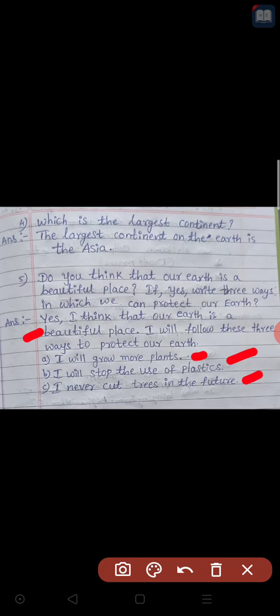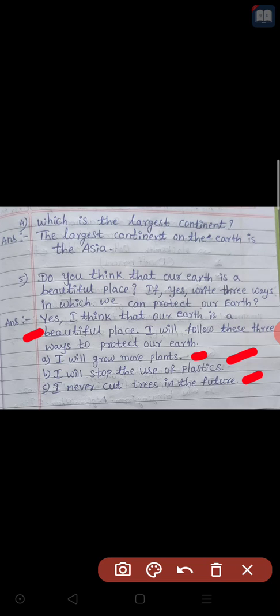How are we going to save our earth? Because earth is giving us all the facilities to live on it. It is giving us water, air, shelter, everything. So we should protect our earth. If we protect it, that will let us live a very happy life. If we are not saving it, surely we will get problems like earthquakes and deforestation. These kinds of things we will face. So that is why we need to save our earth.